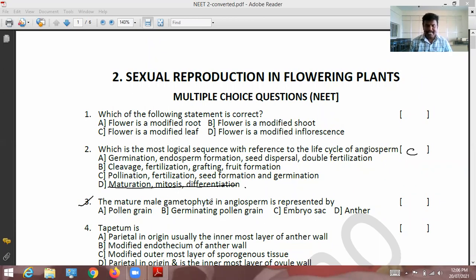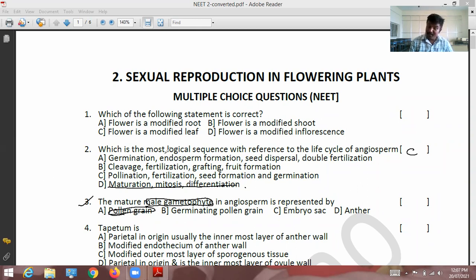The mature male gametophyte in angiosperms is represented by. See here, the mature male gametophyte in the flowering plants is represented by. So the answer I want is the male gametophyte. See here, option 1. Yes, this is where you will make a mistake. Option 1, pollen grain, is not a mature male gametophyte.